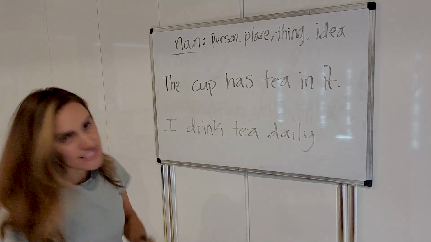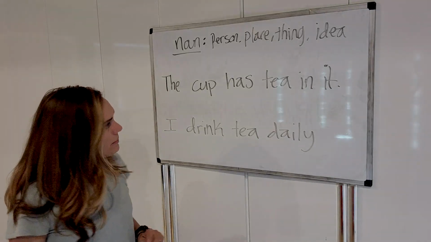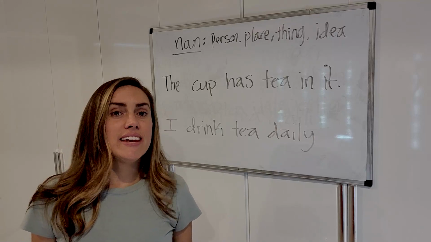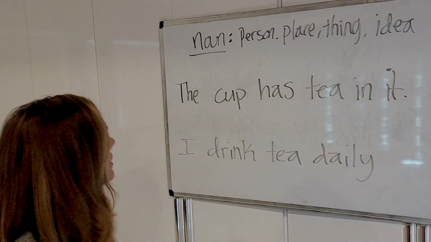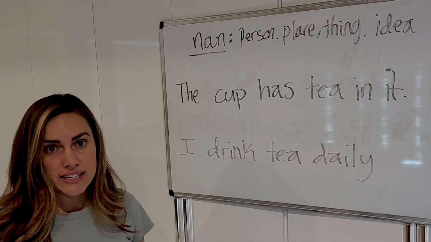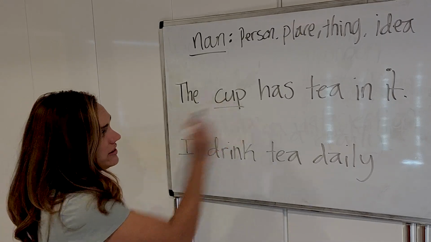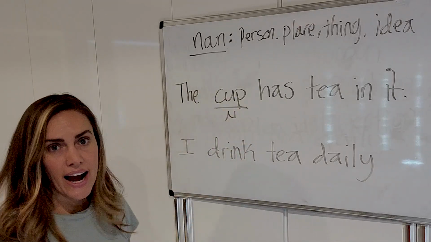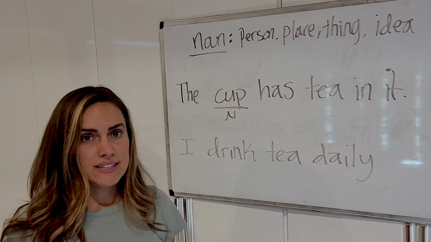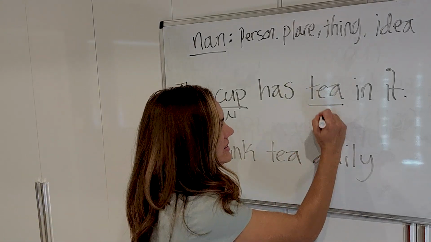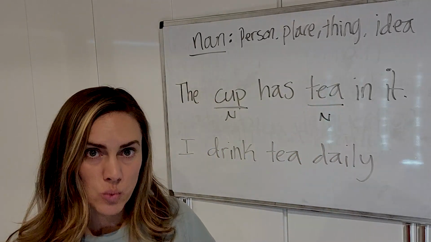Okay, so look at this sentence. The cup has tea in it. Okay, let's see if we can find the nouns in this sentence. Okay, do we have any people, places, things, or ideas? Well, here we have a thing, the cup. So I'm going to just underline that. There's a noun. Has tea in it. Okay, do you see anything else that could be a noun? Yep, tea. Tea is a thing as well.